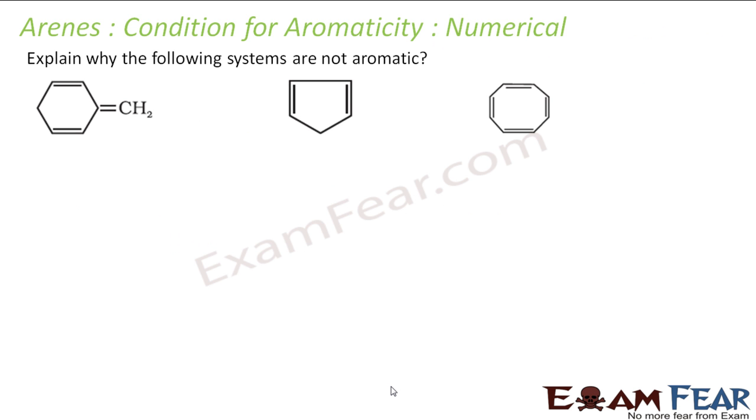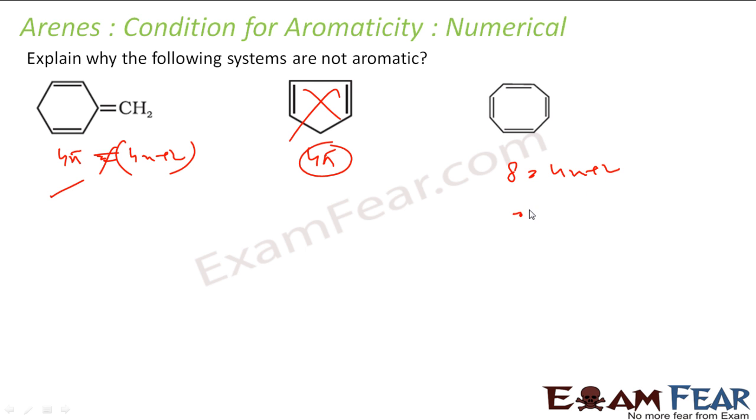We'll take some examples and explain why the following systems are not aromatic. You see this one. This one has 4 pi electrons, right? It will not follow the 4n plus 2 pi rule. So it is not aromatic. This one also has 4 pi electrons. This also does not follow Huckel rule. This one has 8 pi electrons. So 8 is equal to 4n plus 2. If you solve, you get n as 6 by 4. So this is also not following Huckel rule.